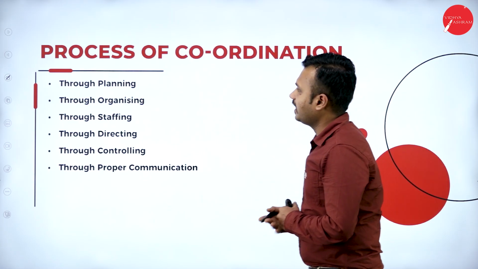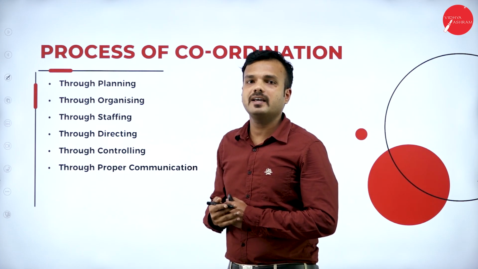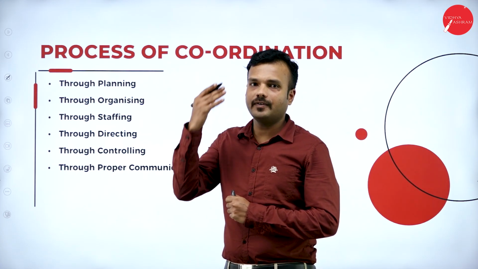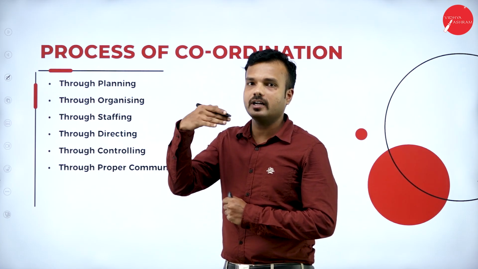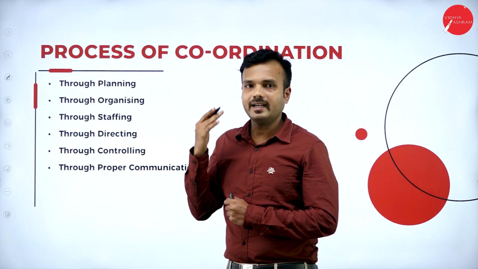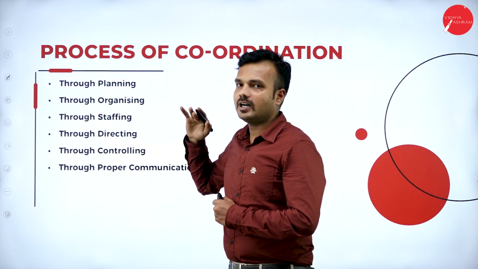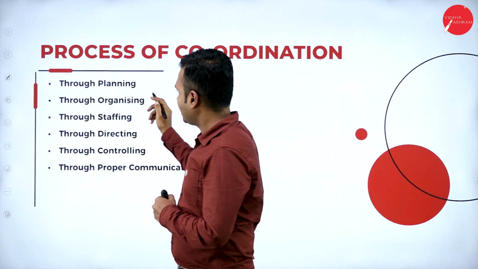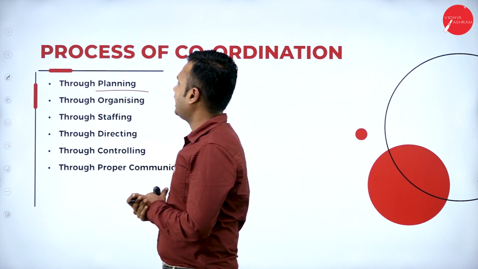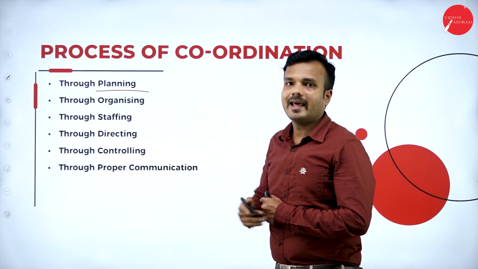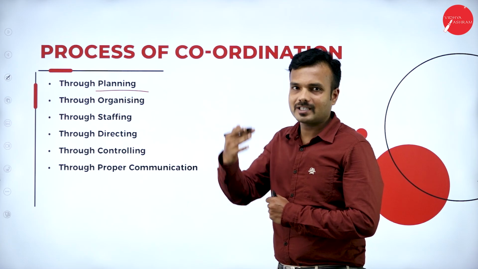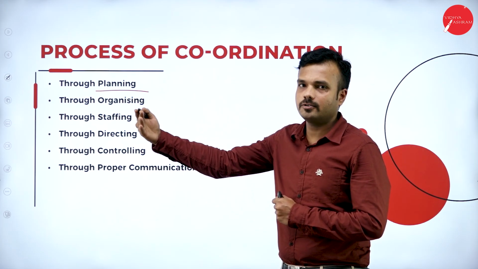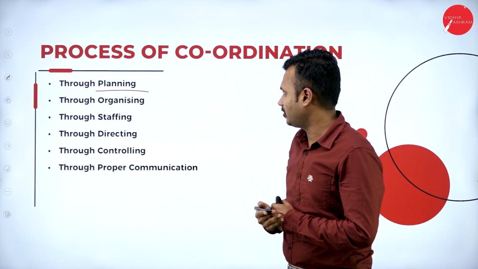Process of coordination. This process of coordination is similar to the functions of management, right? As we know, functions of management start from planning, organizing, directing, staffing, controlling. So it is going to work in the same way. First, it is going to work through planning. Planning is deciding in advance the future course of action. Whatever things they are supposed to do tomorrow, we decide today itself.